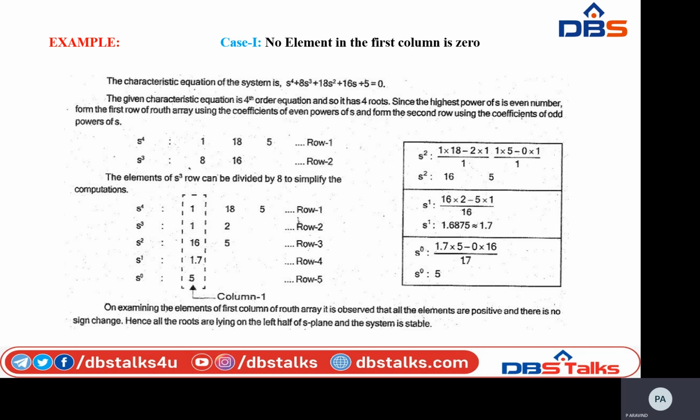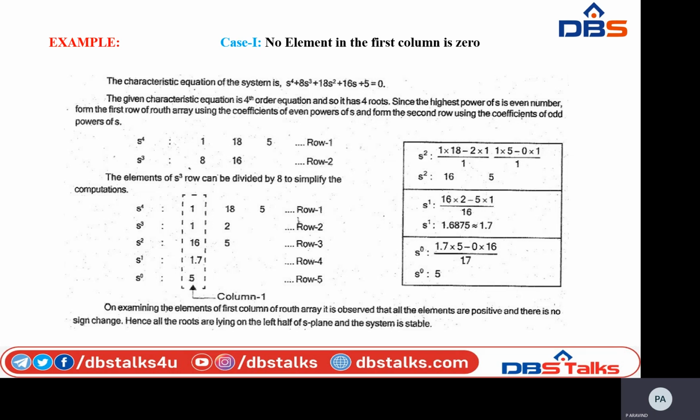See, in order to get the second element in row 3, which is obtained by doing again the determinant of the first column combination of s^4, s^3, and the last column combination, that is 5, 0.